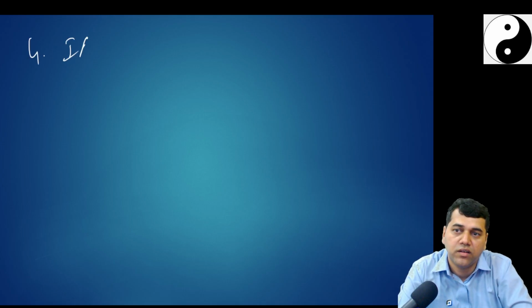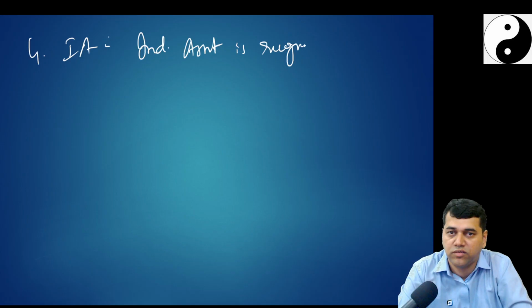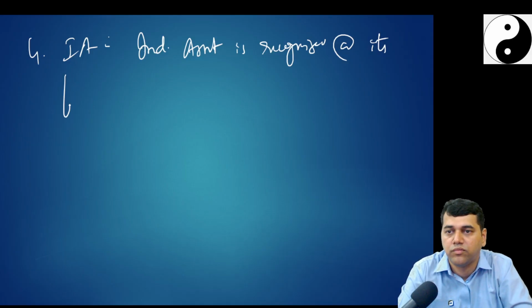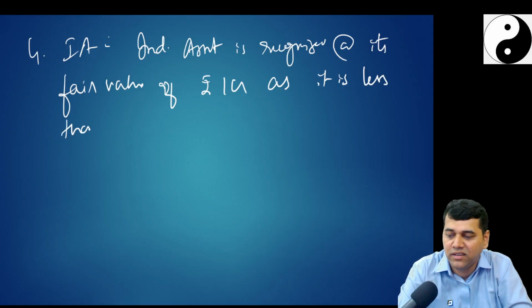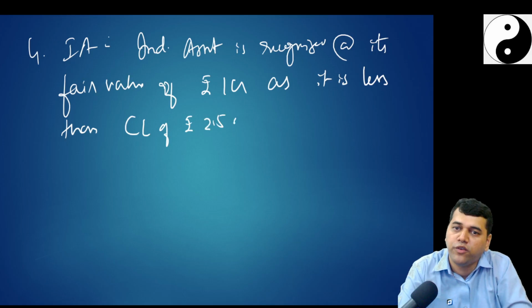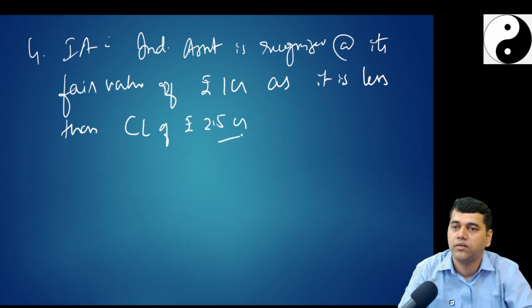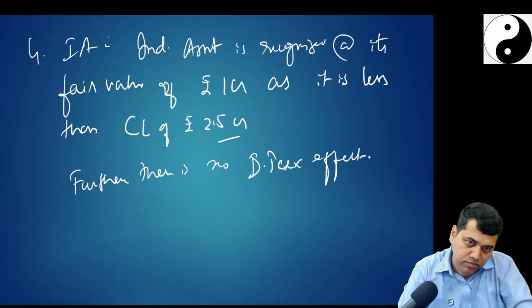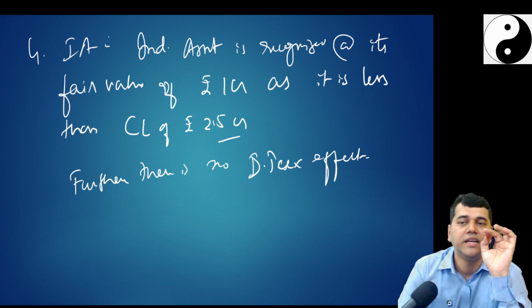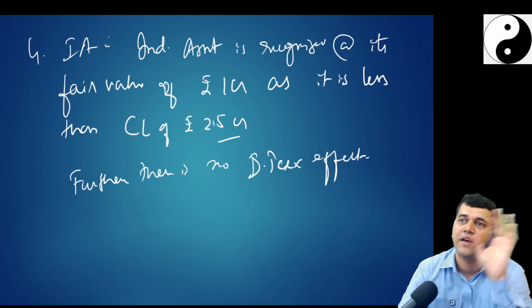Indemnification asset is recognized at its fair value of rupees 1 crore as it is less than contingent liability of rupees 2.5 crore. Further, there is no deferred tax effect. You understood, no? So, indemnification asset, what we are going to do? We are going to recognize that its fair value of 1 crore only.